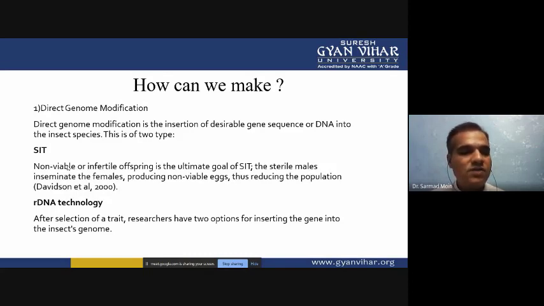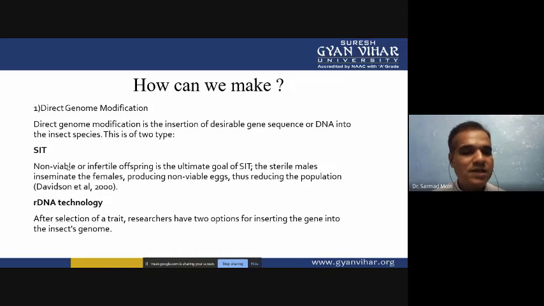So what we are doing is transferring the genes which will not be able to produce sperms, and when the males fertilize the females, they inseminate the sperms, and these sperms can't produce viable eggs, and when these eggs hatch, they can't produce a live organism.